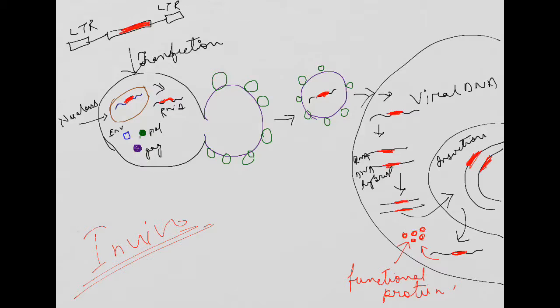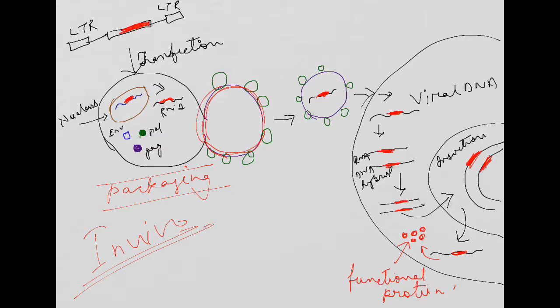What is done? Actually, the viral particles are cultured in a packaging cell. This is called packaging cell. The packaging cells will contain all the proteins required for encapsulation, or formation of the protein capsid, the envelope of the virus, everything. But the RNA that is going to be inserted inside this virus particle will lack the virulent factor that is able to cause the disease. These viruses will be avirulent. They won't be able to cause the disease.